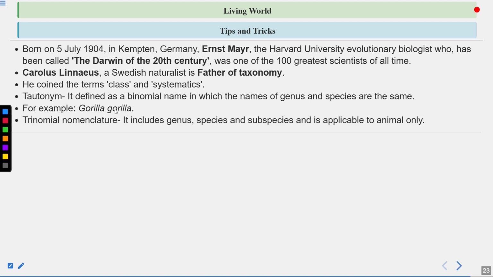The trinomial nomenclature includes genus, species and subspecies, and is applicable to animals only. So subspecies is lower than species. Okay, sub means it is another category lower than the species, like you have subphylum, which is a category lower than phylum.